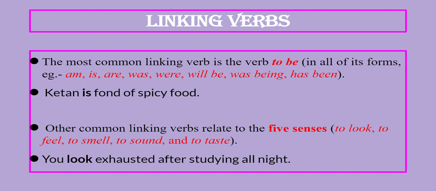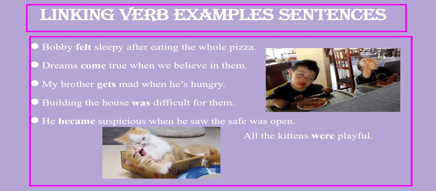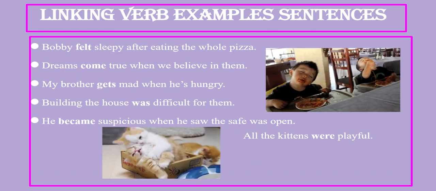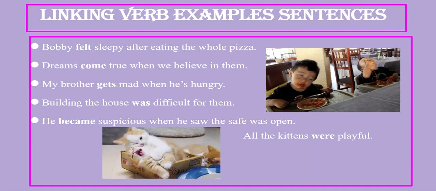The girls are happy because they are eating all together. So here, children, "are" is a linking verb. Why? Because a predicate adjective follows it. I hope it's clear now. Linking verb examples are here. Again, please pause the video, go through it.